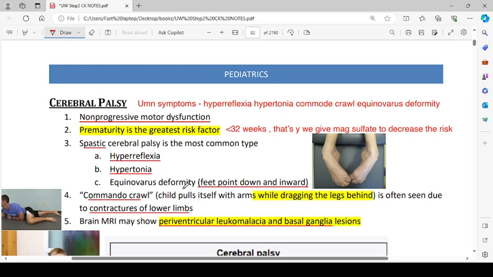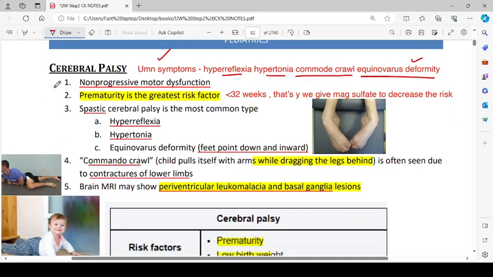What is cerebral palsy? So, upper motor neuron symptoms. In cerebral palsy, the upper motor neuron symptoms like hyperreflexia, hypertonia, commando crawl, and equinovarus deformity can also be seen. Cerebral palsy is a non-progressive motor dysfunction. Prematurity is a great risk factor for this one, like less than 32 weeks. That's why we give magnesium sulfate to decrease the risk of premature deliveries to avoid cerebral palsy.